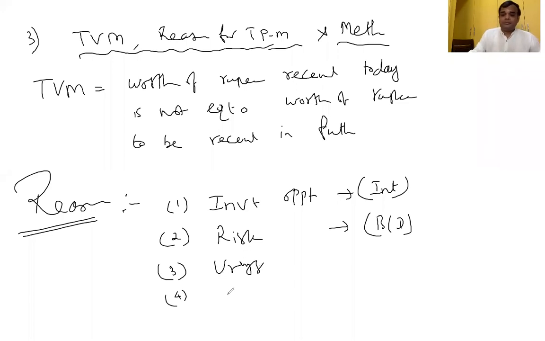Next, inflation and capital budgeting decisions. These are all the reasons with respect to time preference of money or time value of money. Next, methods of computation of time value of money.